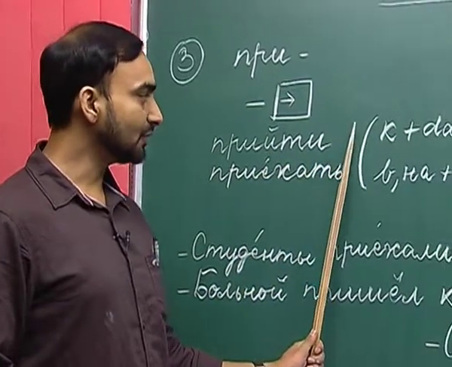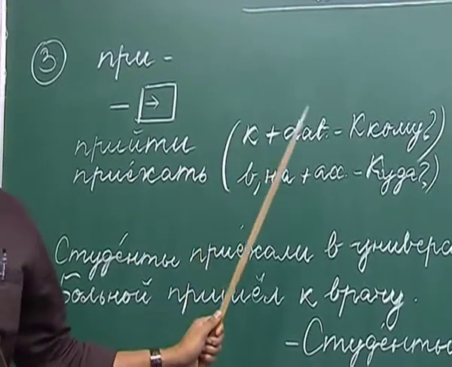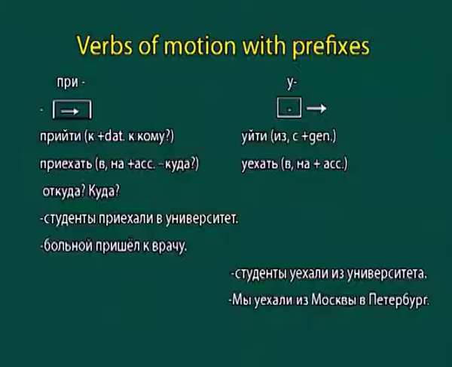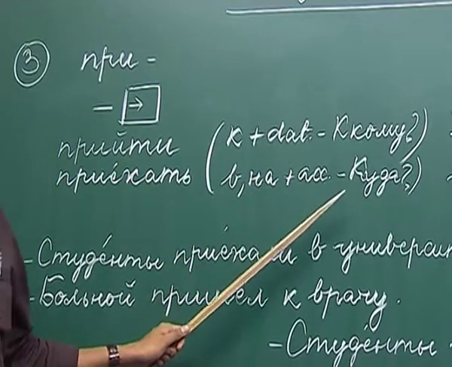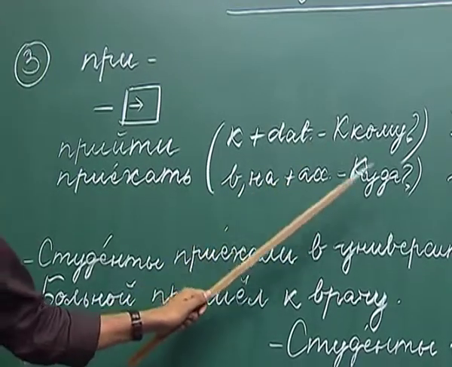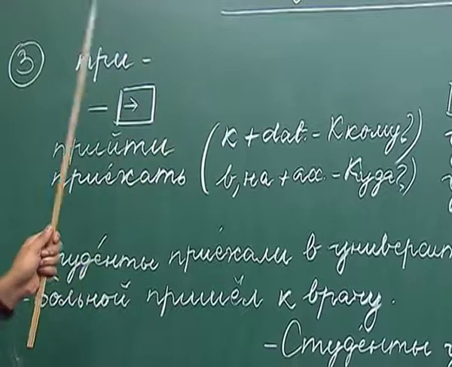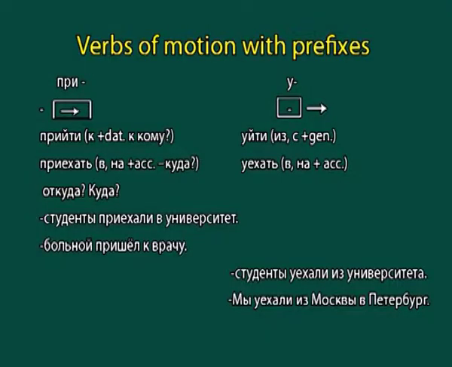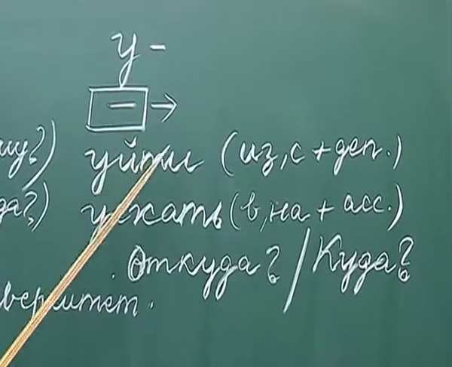So, when they are used in a sentence, they require the preposition ka along with the noun in the dative case, and it will answer the question kamu. It can also be used with the prepositions va or na plus the noun in the accusative case, and it will answer the question kuda. So, there are two prepositions which can be used with the verbs with prefix pre, ka and va or na. Now, the prefix u. So, what happens when we add this prefix u to the verbs ichi and yechat?